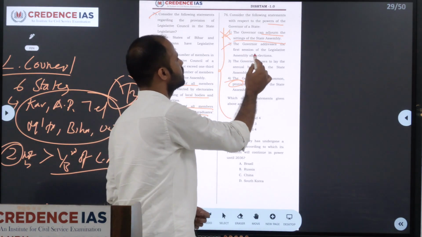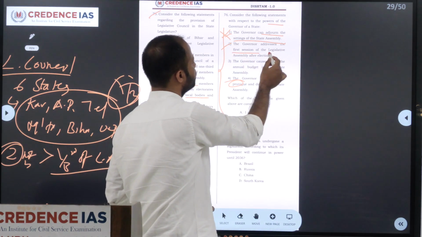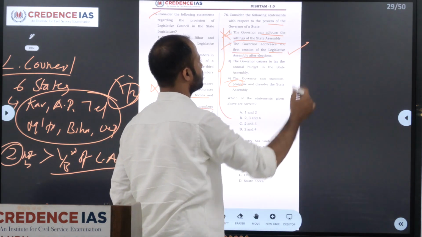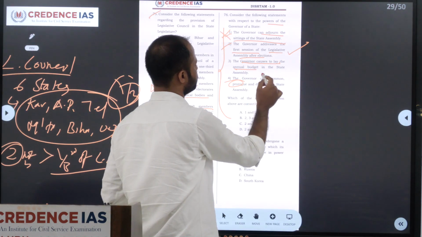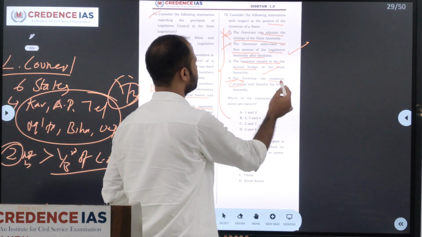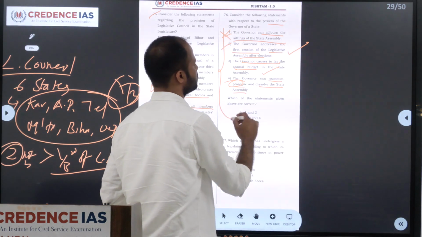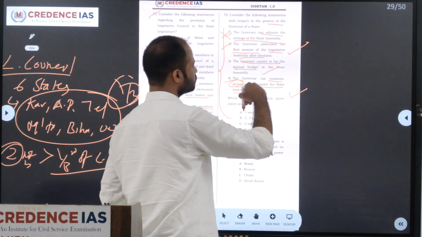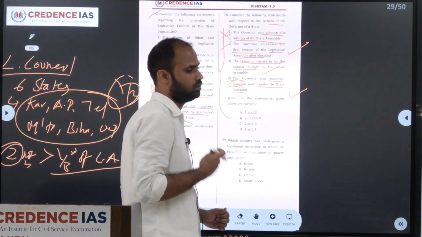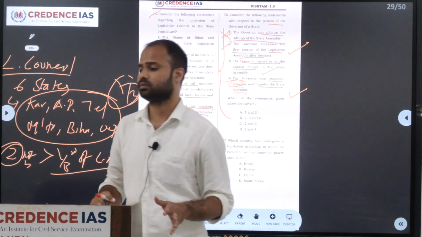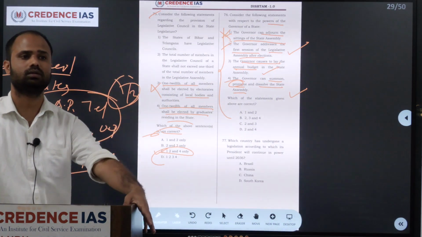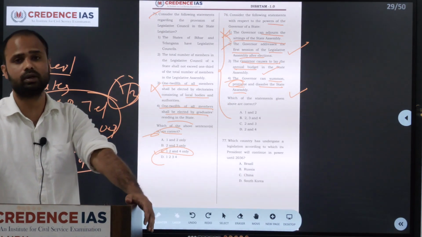Second, what it says: the governor addresses the first session of the legislative assembly after election. This is the right one. The governor causes to lay the annual budget. This is also right. The governor can summon, prorogue and dissolve the state assembly. This is also right. So these all three are right. These are the legislative powers of the governor. Along with that, the governor can make an ordinance.